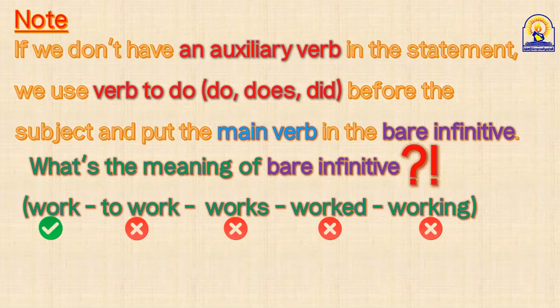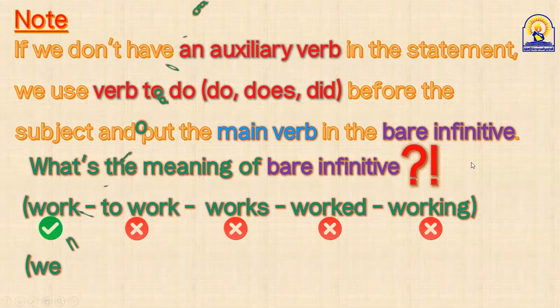So don't forget, guys, if you are going to form a yes or no question, and you don't have any auxiliary in the statement, get do or does or did from your own, put it before the subject, and don't forget to change the verb into bare. What does it mean? I mean, if it was worked, change it into work. If it was works, change it into work. That's how I change the verb into bare infinitive. I'm talking about the main verb here.